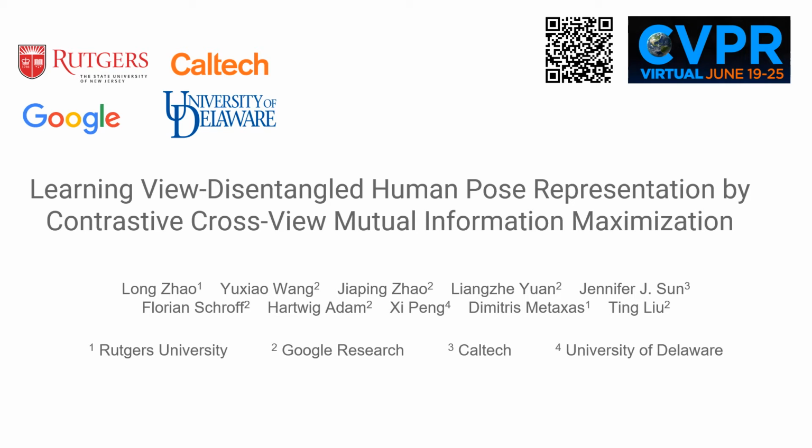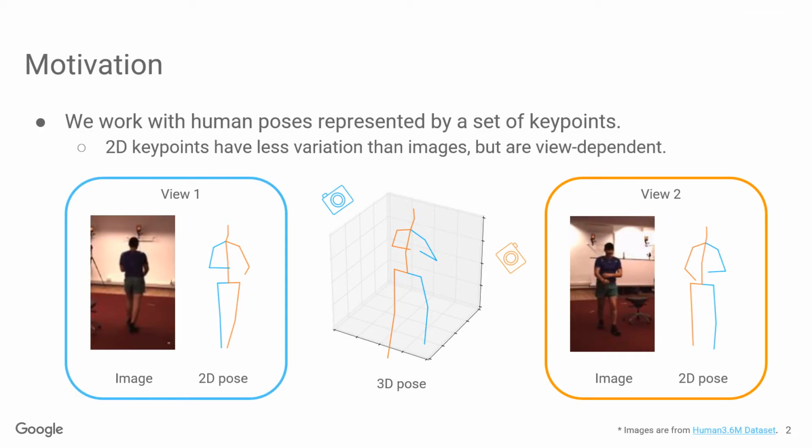Today I want to discuss our paper, Learning View Disentangled Human Pose Representation by Contrastive Cross-View Mutual Information Maximization. Understanding and modeling human poses is a very important problem in computer vision, since it has a wide range of applications in our real world. A set of 2D key points predicted by pose predictors is a very popular form of representation for human poses, since they have less variation than images, but they are view-dependent.